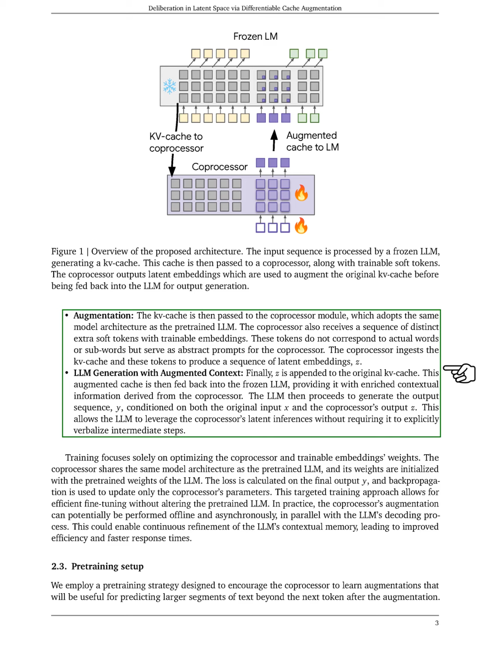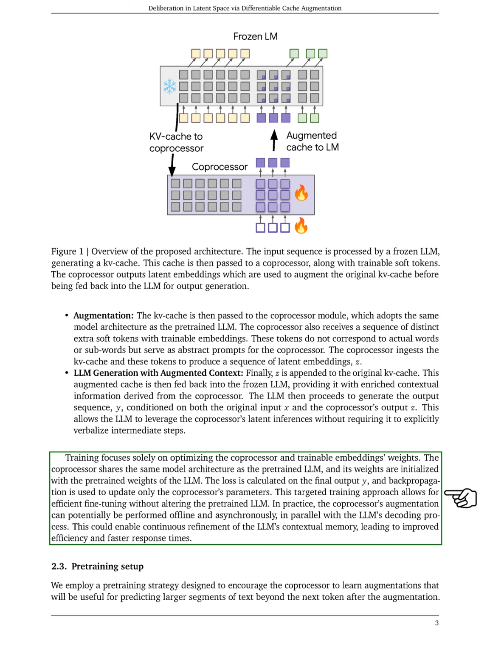3. LLM generation with augmented context. The latent embeddings are added to the original KV cache, which is then fed back into the frozen LLM. This enriched cache allows the LLM to generate the output based on both the original input and the coprocessor's output, enabling it to utilize the coprocessor's insights without needing to articulate intermediate steps.